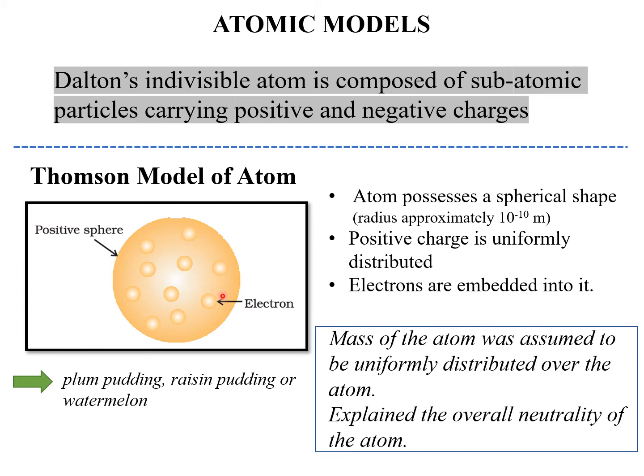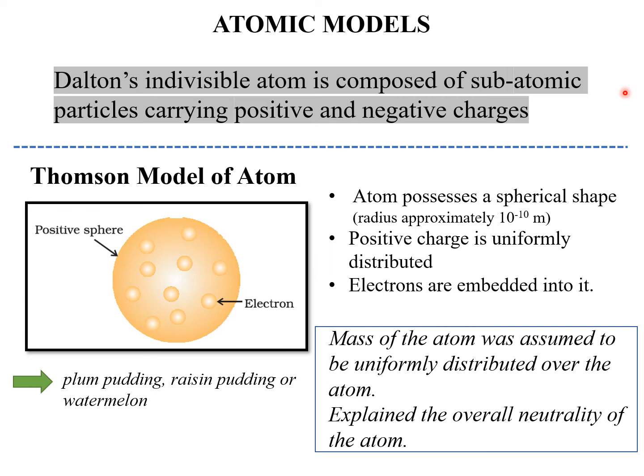A few key points of this model are that the mass of the atom was assumed to be uniformly distributed over the atom. The electrons are embedded in such a way that it created uniformity. Also, this model was able to explain the overall neutrality of atoms. This positively charged sphere with electrons embedded in it looks like plum pudding, raisin pudding, and watermelon. So all of these names were given to this model.